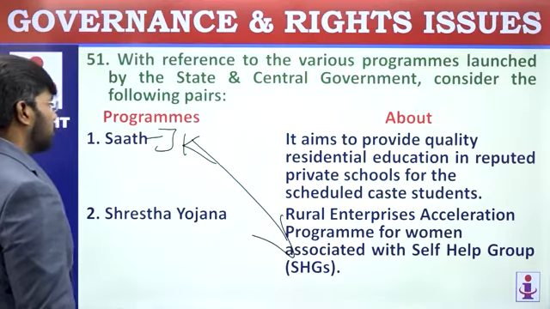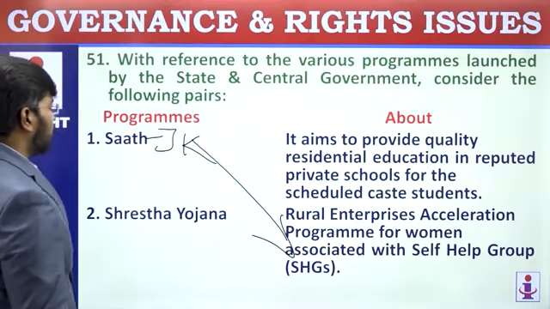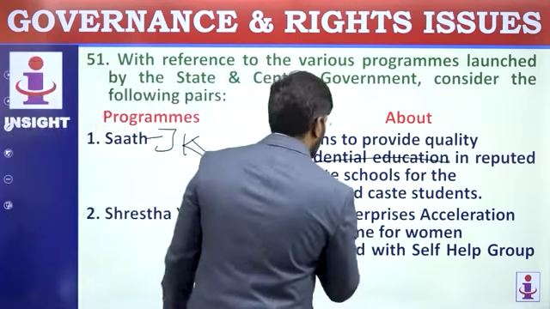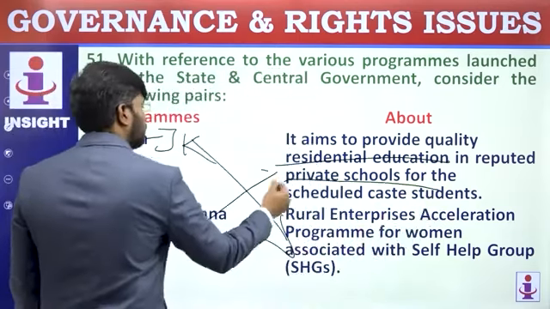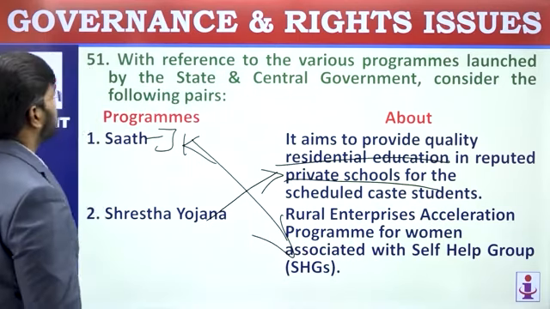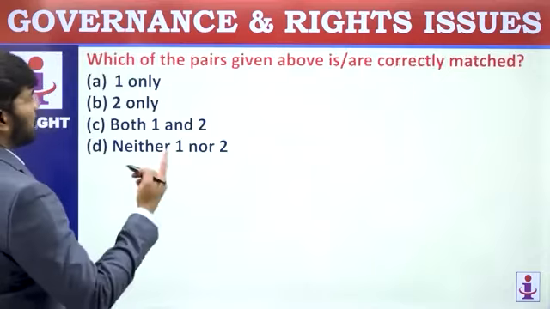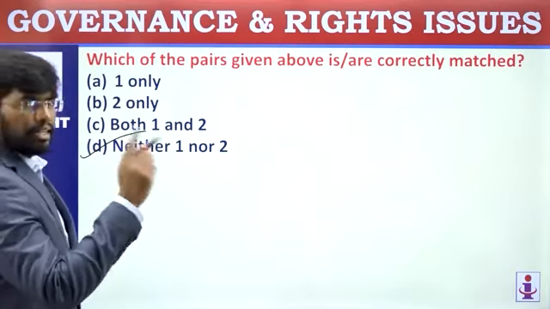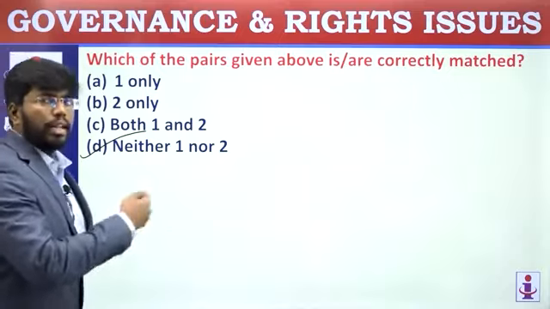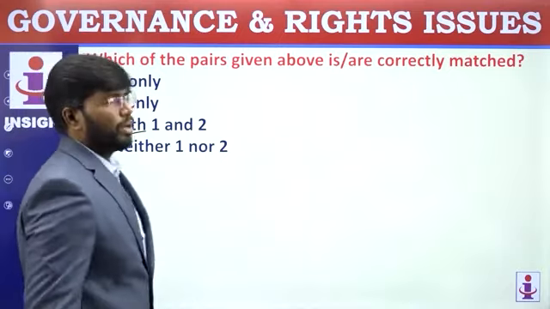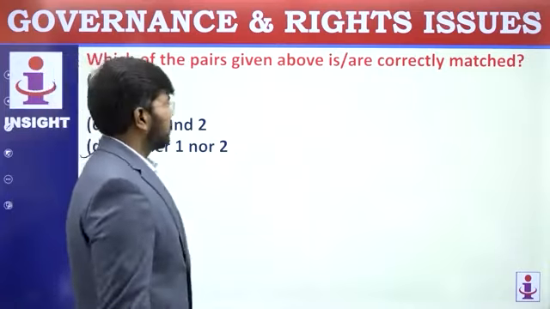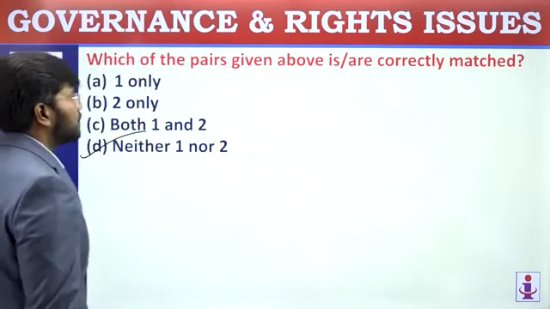Shrestha Yojana. This is on Dr. Ambedkar's birthday. Residential education in reputed private schools. This is related to this. Both are incorrectly matched, but they are asking for correct or what? Correctly matched. Neither one nor two. See whether correctly, incorrectly, because you may be plotting there correctly, but while shading, in a hurry, you may make a mistake. Grave mistakes. Never make grave mistakes, despite knowing all the facts.